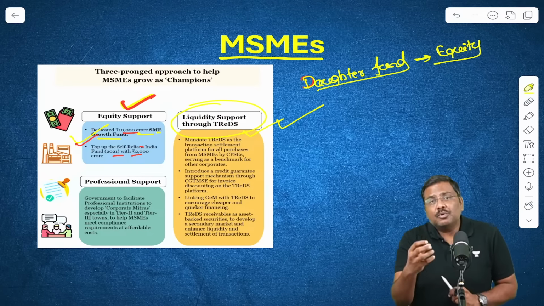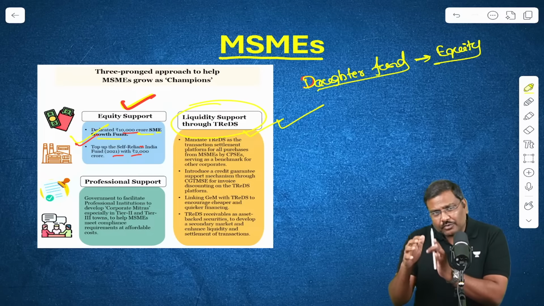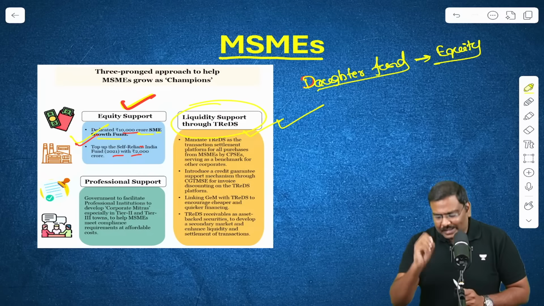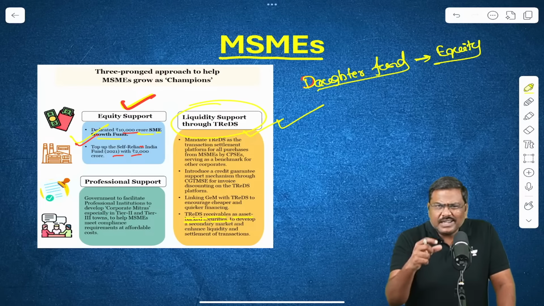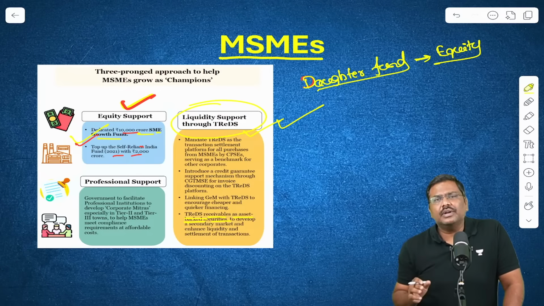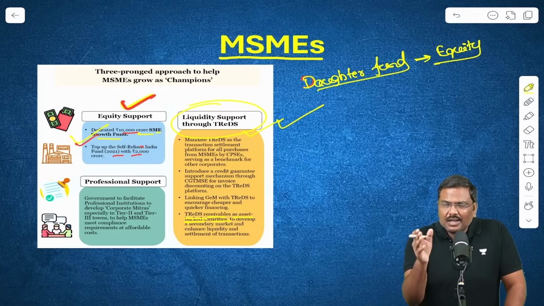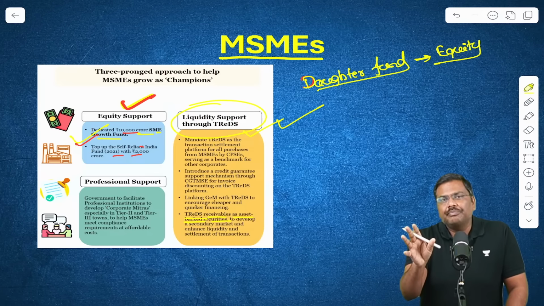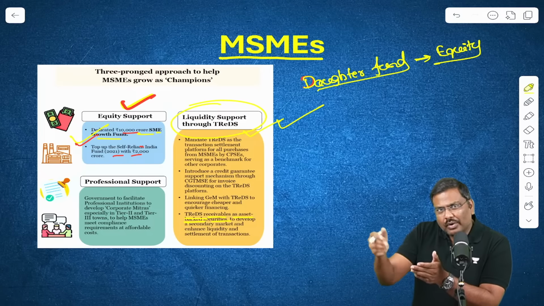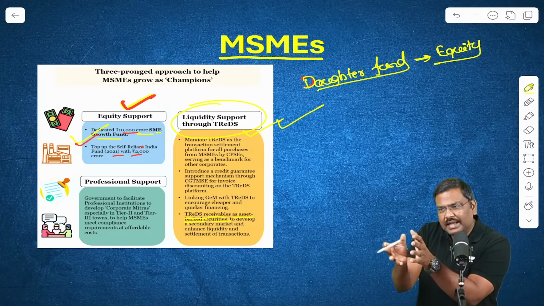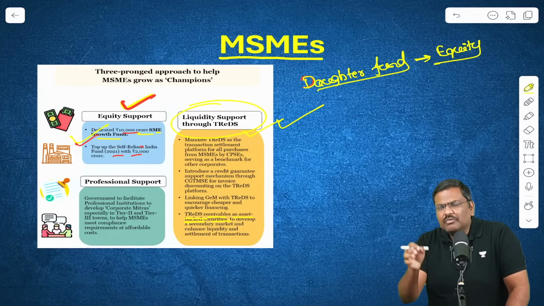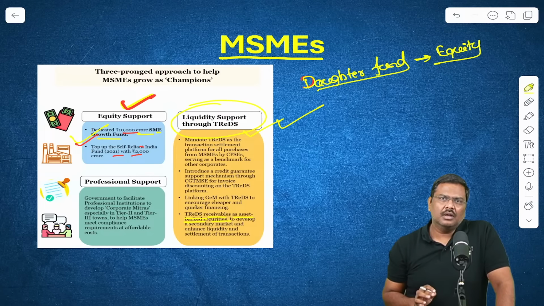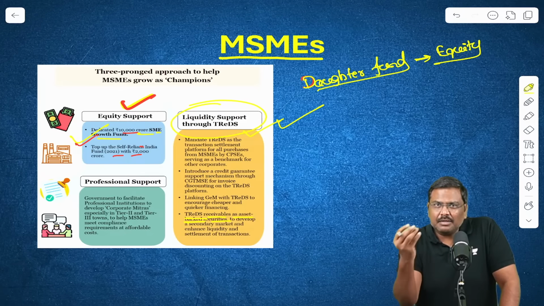The government also has proposed one more very important initiative here. We have to wait and see how it will be implemented. That is the concept of TREDS receivables as asset-backed securities. Meaning what? Can I take these particular pieces of paper in digital form and basically borrow in the market, or sell them to somebody else, or show them to somebody else and take money from them with a promise of payment in the future? That is basically asset-backed securities.